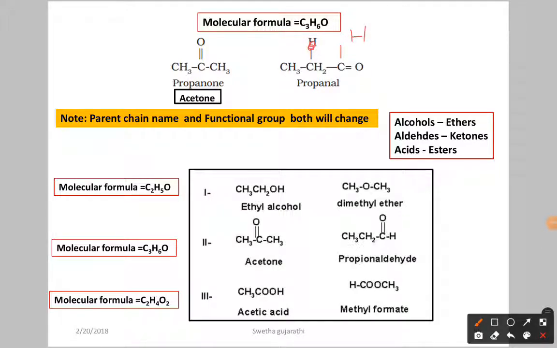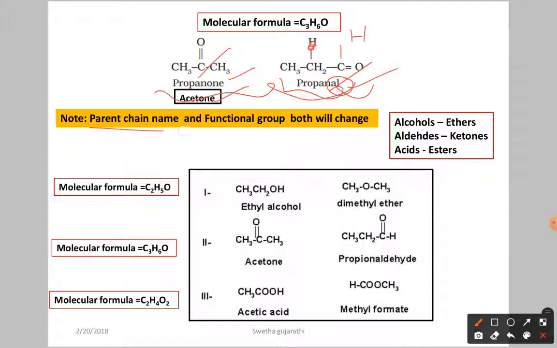Now here if you see, the molecular formula for both is the same. We have three carbon atoms, six hydrogen atoms and one oxygen atom. Here also again three carbon atoms, six hydrogen atoms, one oxygen atom. But here we have the functional group as a ketone, and this one is an aldehyde. Why aldehyde? Here al indicates what? For the suffix, aldehyde is al, and for the suffix of ketone, what? One.